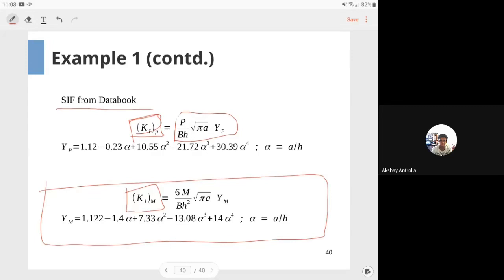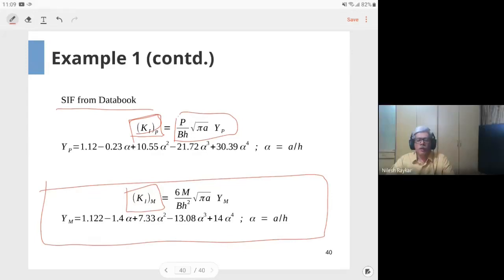The value is calculated at the instantaneous size of the crack. If I understand your question correctly, you are asking at which point, which location, the stress intensity factor is calculated.